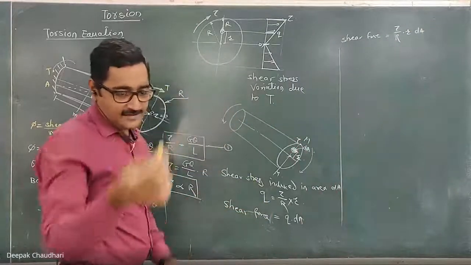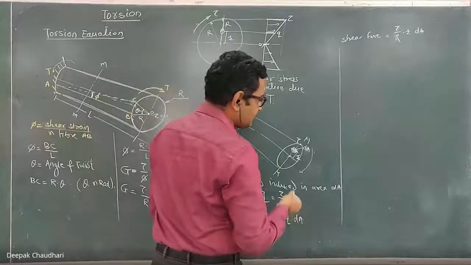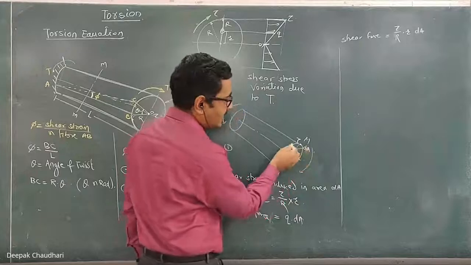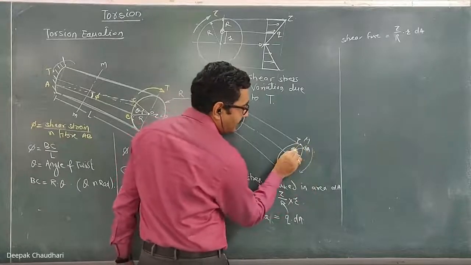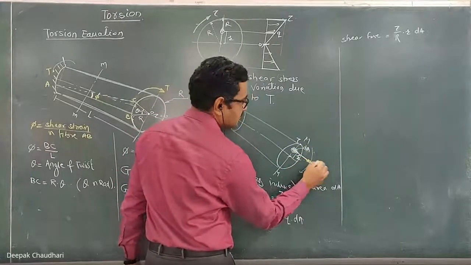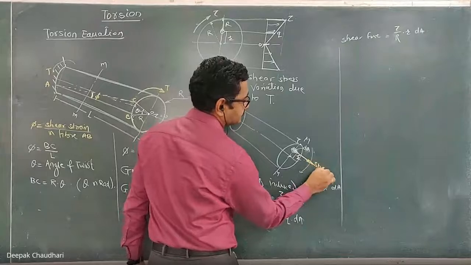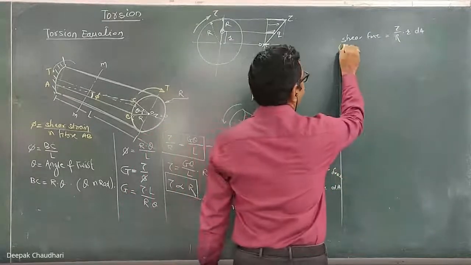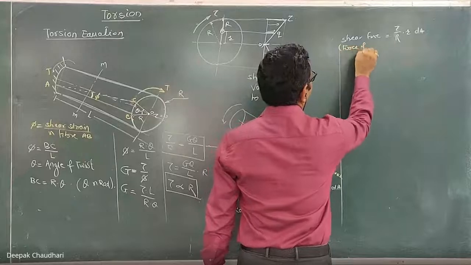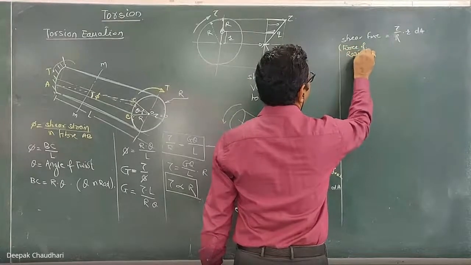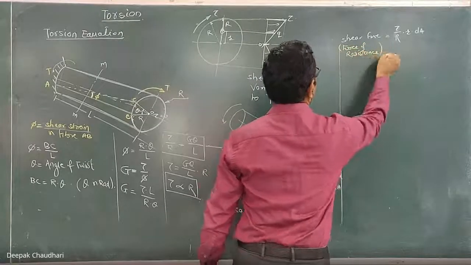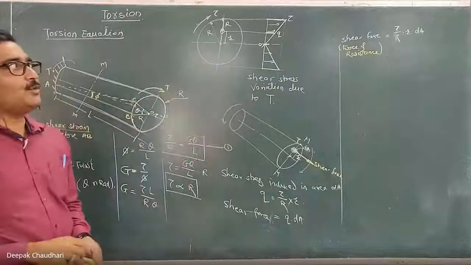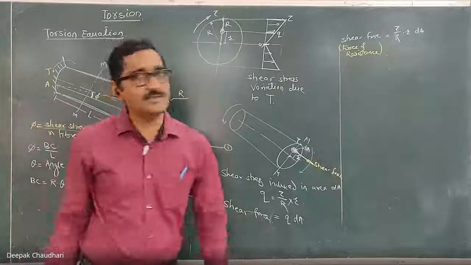Here I am using a different color chalk to show the shear force. The shear force because of this twisting moment is like this. This is the shear force, or you can see it as a force of resistance. It is the force of resistance against the shear, the shear stress into area.